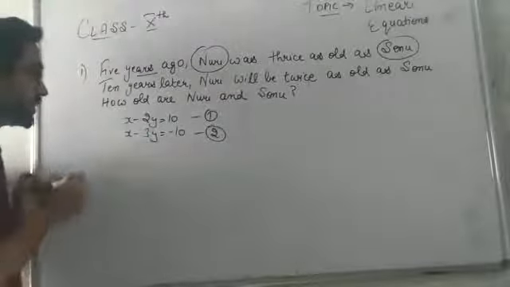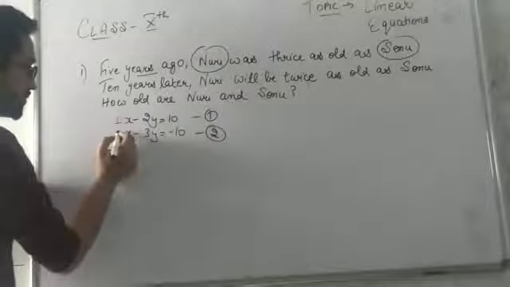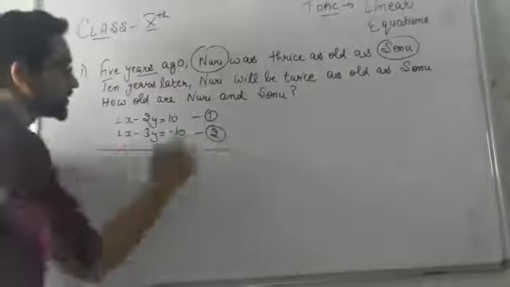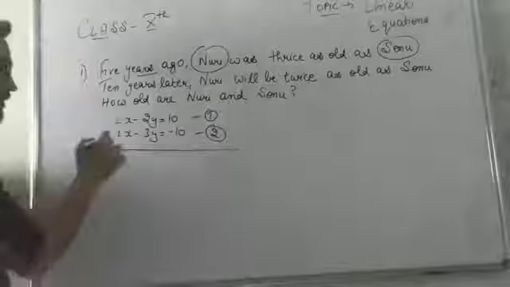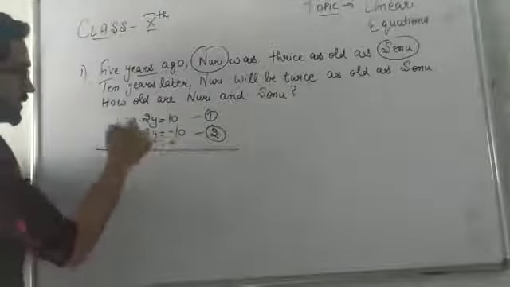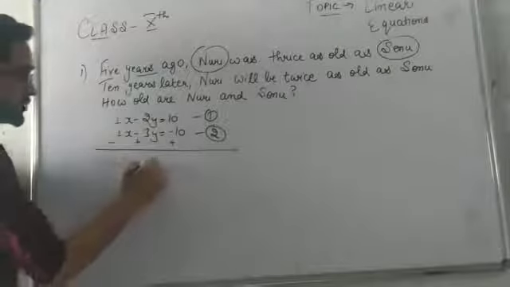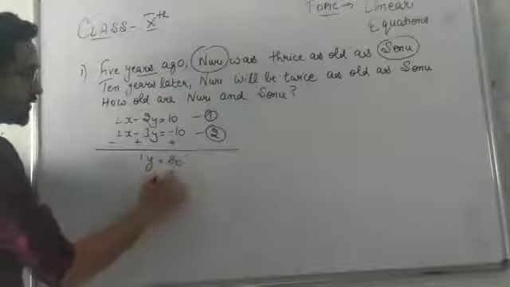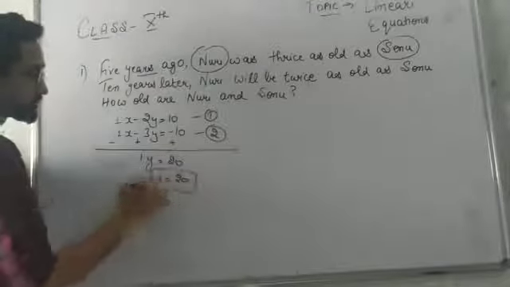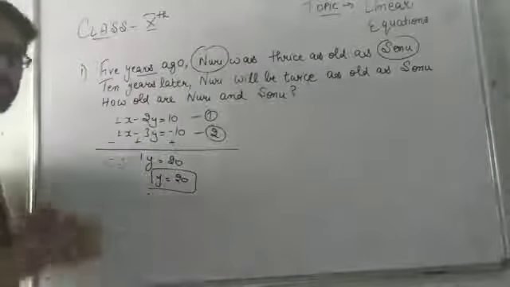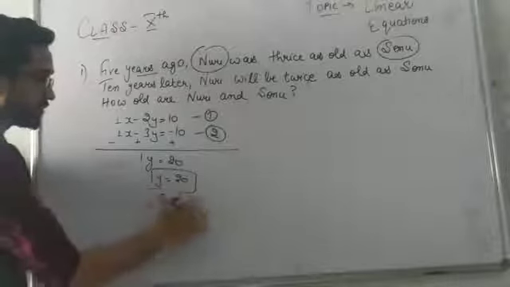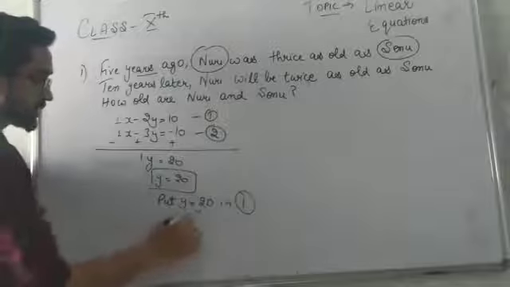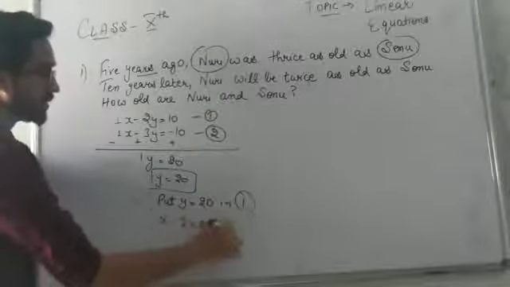So you can see here already the coefficient of X in both is the same, that is 1. So we can just subtract them now, no need to multiply with anything. Let's change the signs. X minus X will be cancelled, plus 3Y minus 2Y will be 1Y, 10 plus 10 that will be 20. So we have Y is equal to 20. Let's put this value of Y in any of the equations. Put Y is equal to 20 in the first equation. So X minus 2 into 20 is equal to 10.